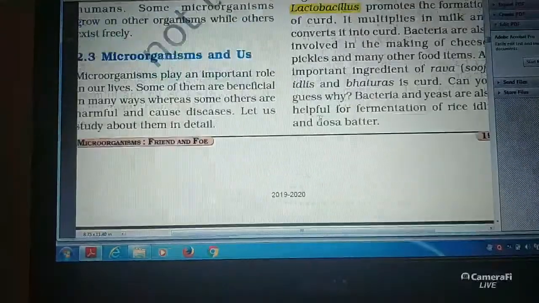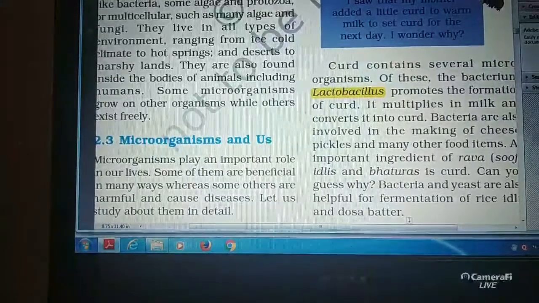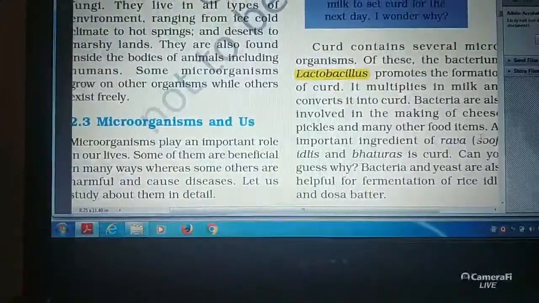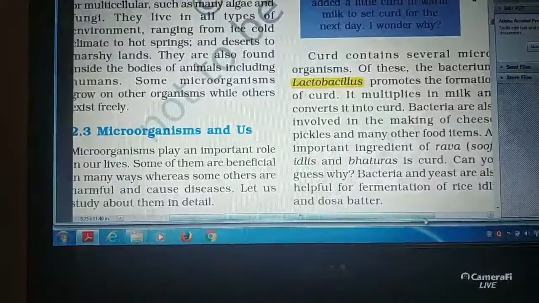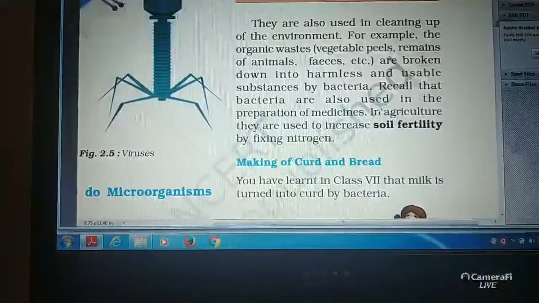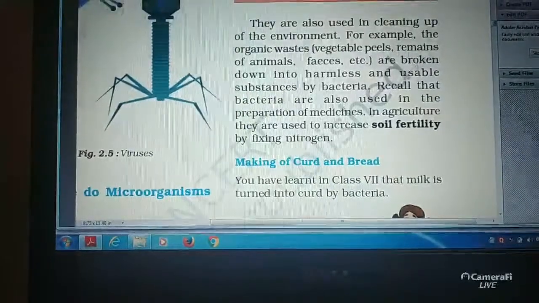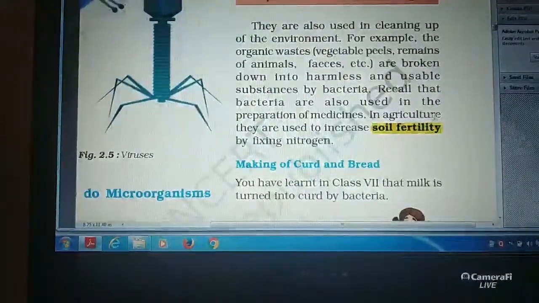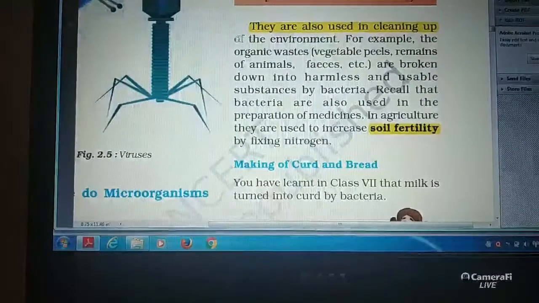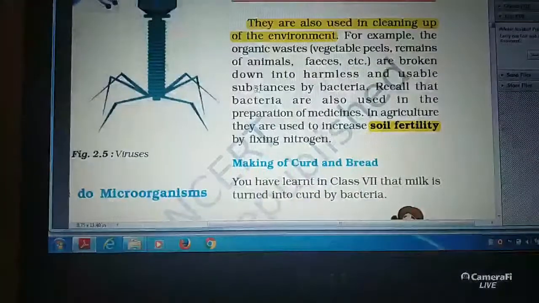Another is lactobacillus promotes the formation of curd. Nitrogen fixing bacteria increase the soil fertility. They are also used for cleaning up the environment.